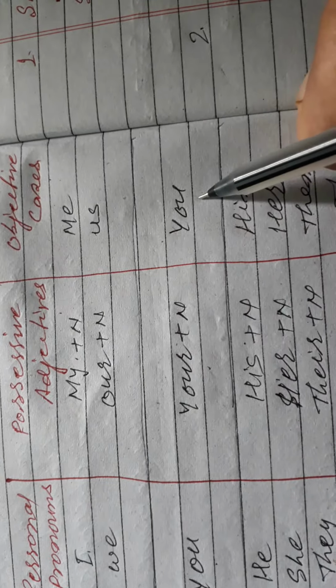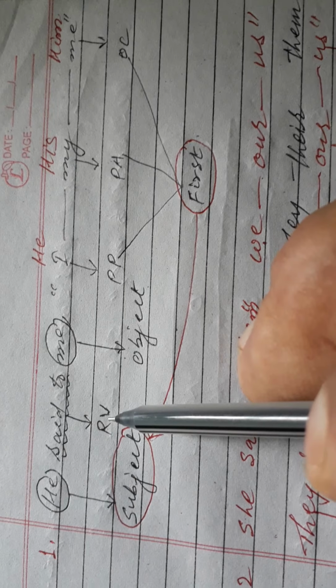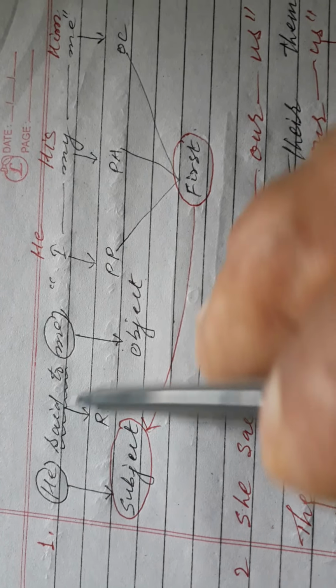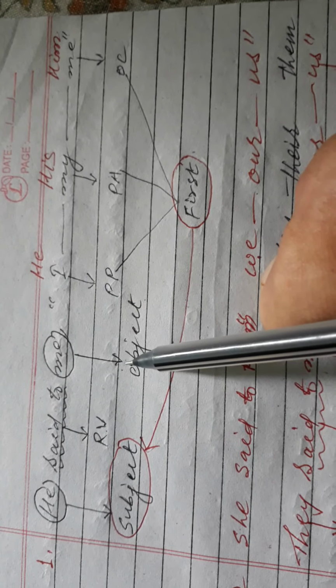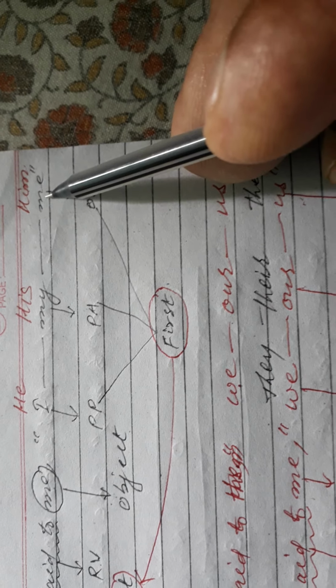Now let us see how to apply this. Let us see an example: he said to me, "I, my, me." This part is the reporting verb, "said to", and he is the subject of the reporting verb and me is the object of the reporting verb. So I, my and me are the persons of the reported speech.